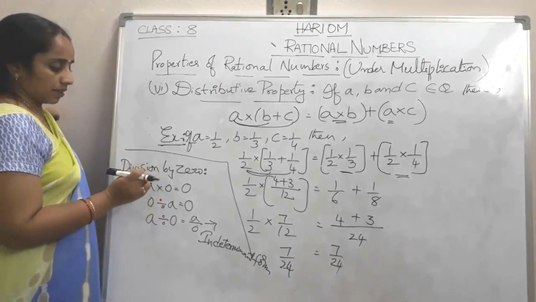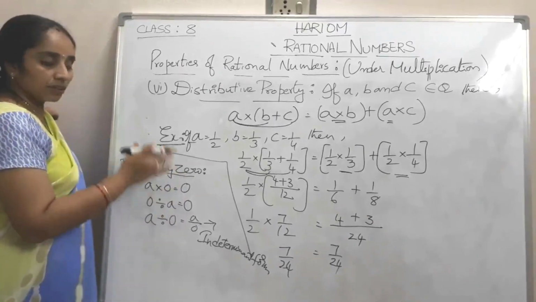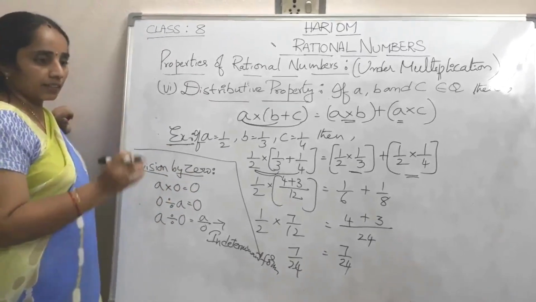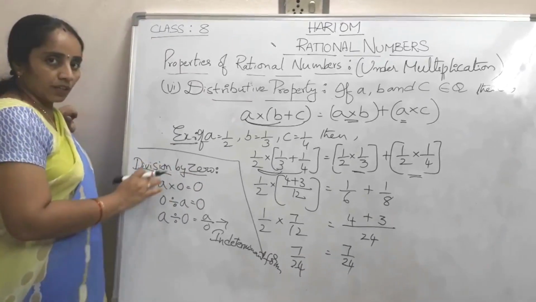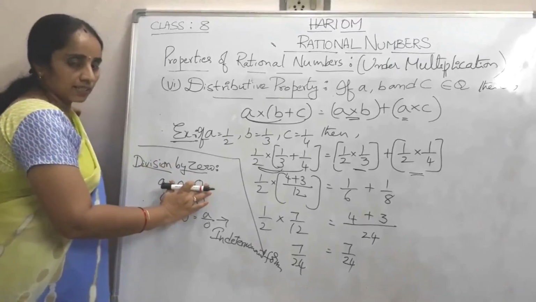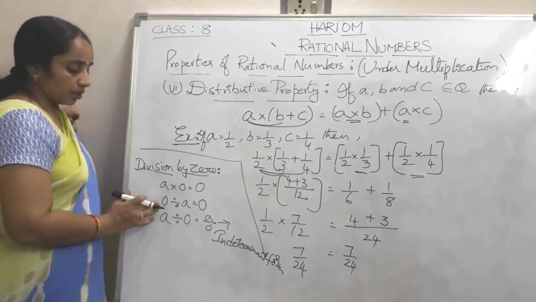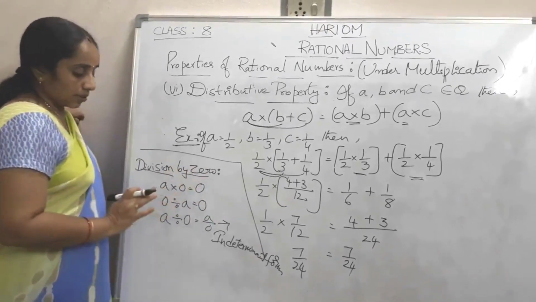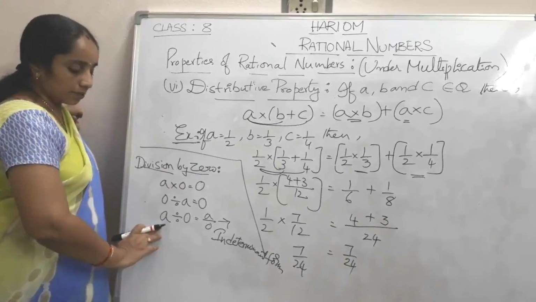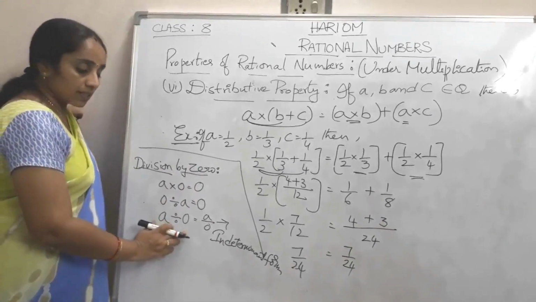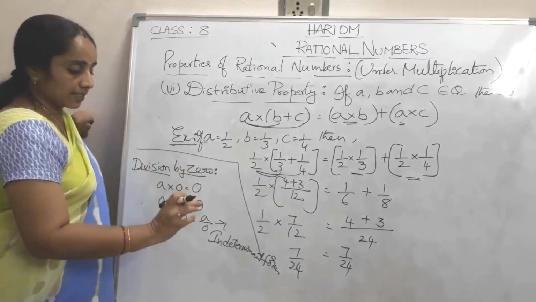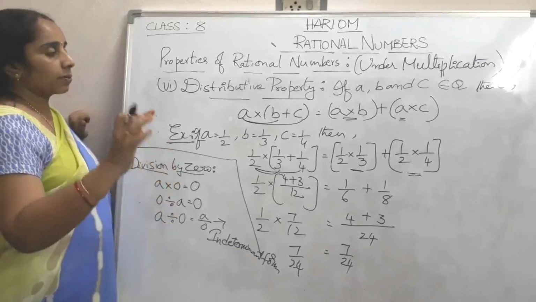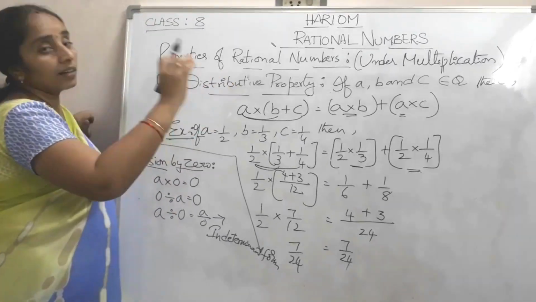So this is a small concept which we have to remember always: when we multiply 0 with any number, we get 0 as the result. In the same way, 0 divided by any number is equal to 0, whereas when we divide any number by 0, the result is an indeterminate form. This is about the properties of rational numbers.